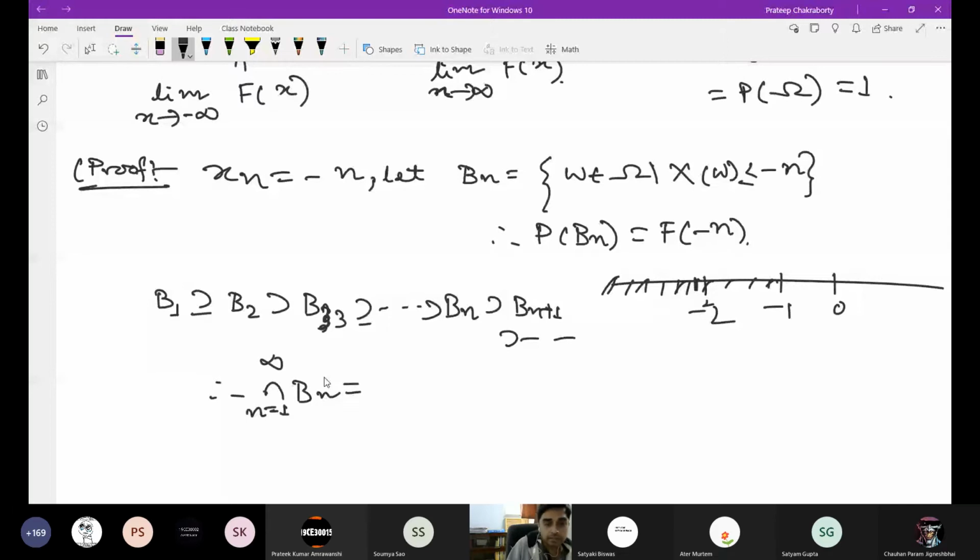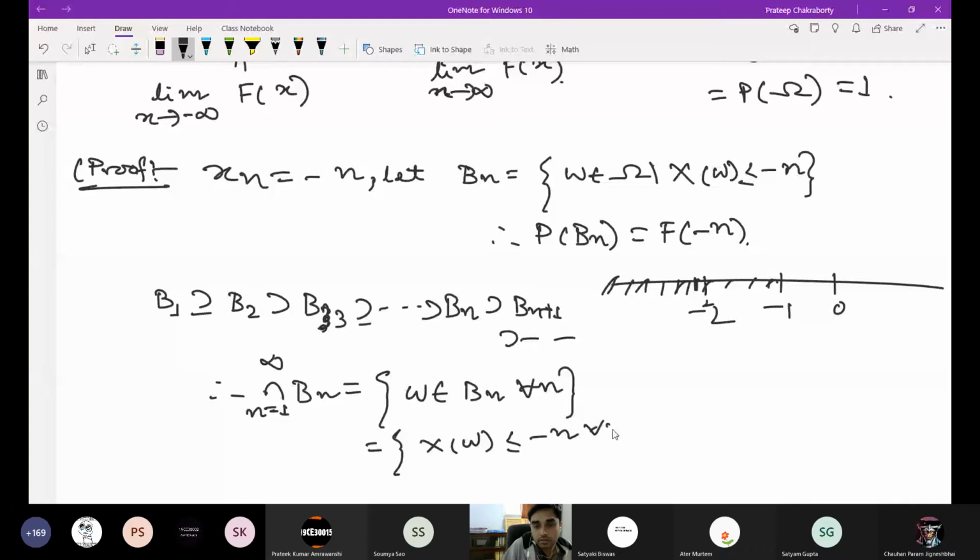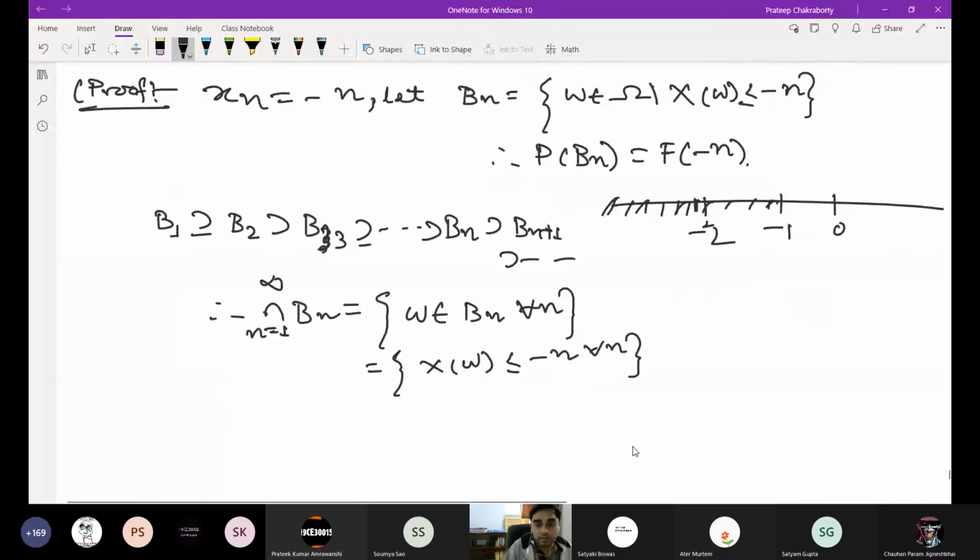So what does it mean? Intersection of B_n means omega belongs to B_n for all n. That implies X(omega) is less than or equal to minus n for all n. But X(omega) is a real number. It cannot be less than or equal to minus n for all n.